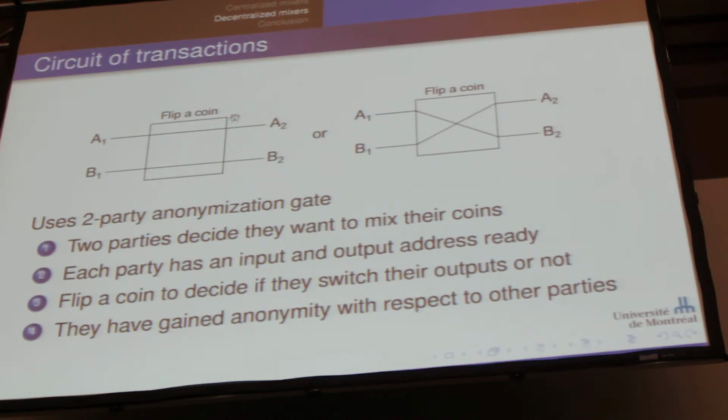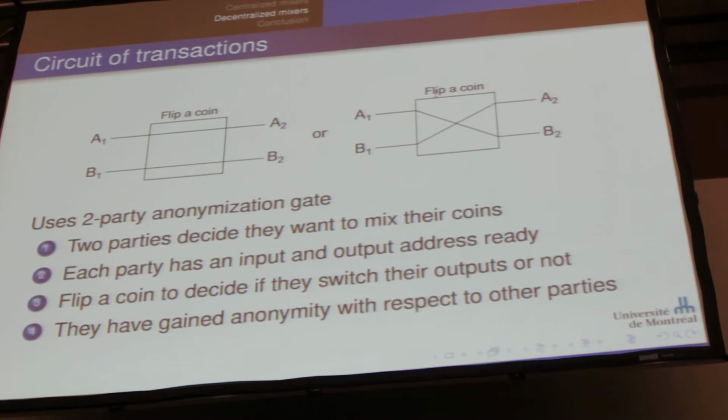Once this is established, they just flip a coin. And that coin is going to decide: does Alice send to Alice and Bob send to Bob, or does Alice send to Bob and Bob send to Alice? Now, of course, Bob or Alice can't cheat in this because this is one atomic transaction, so Alice can't wait to have her secret funds and not send the funds to Bob. That's not how it works. Now you're going to tell me, well, this is entirely useless because, of course, Alice knows what Bob's output address is. It's just the one that isn't hers, and vice versa, and you're right.